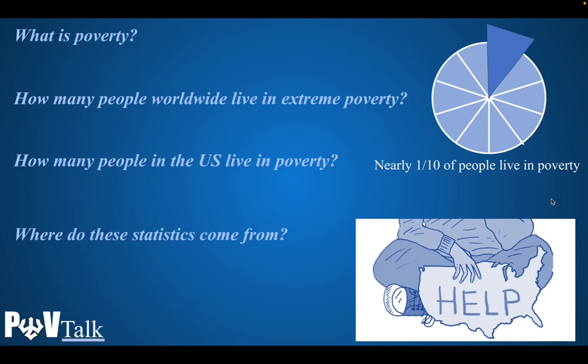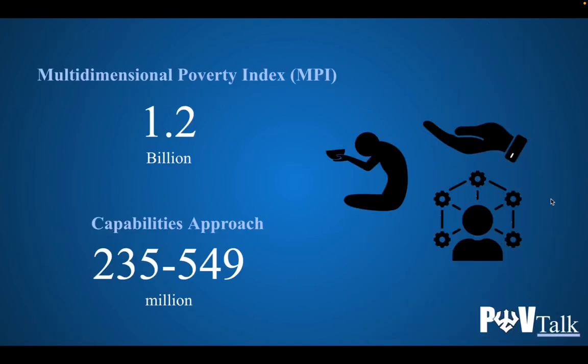Where do these statistics come from? There is no international consensus on poverty measurement. These numbers specifically are calculated based on a person's income and their ability to meet basic needs. These statistics should help you understand how the different measures of poverty determine very different figures as to who and how many people live in poverty. For example, the MPI, or Multidimensional Poverty Index, says that 1.2 billion people live in poverty worldwide. However, the capabilities approach claims that the number is much smaller and only 235 to 549 million people live in poverty.